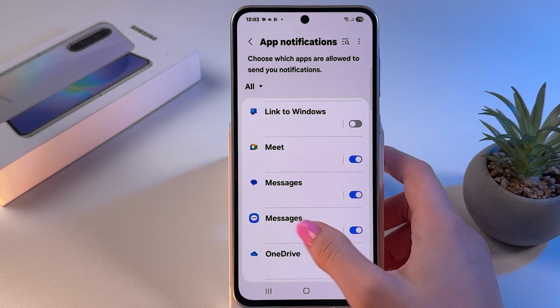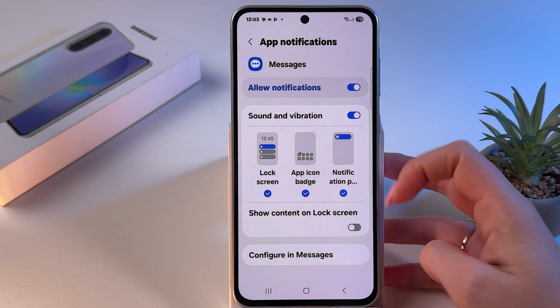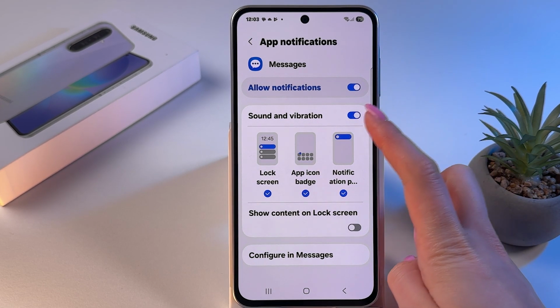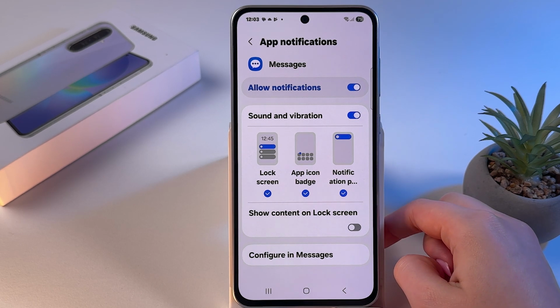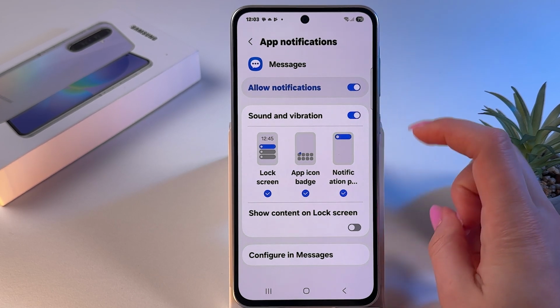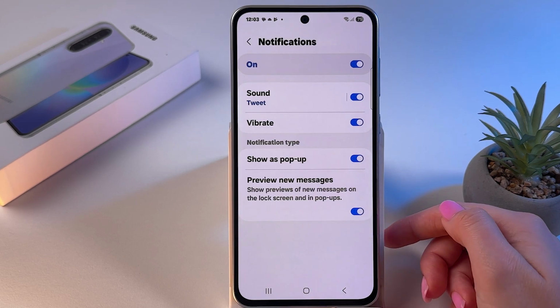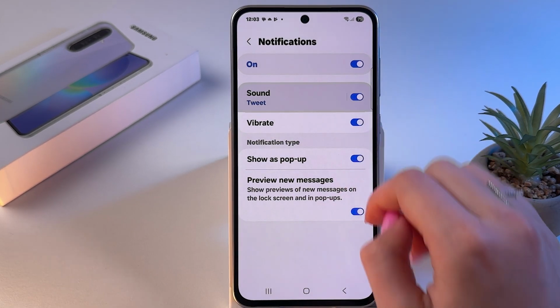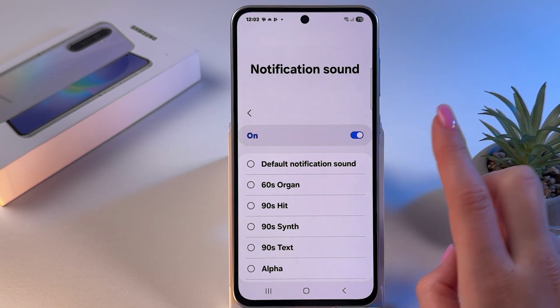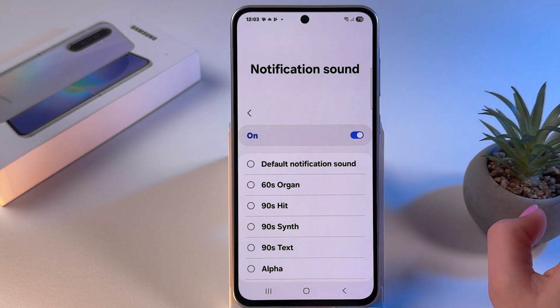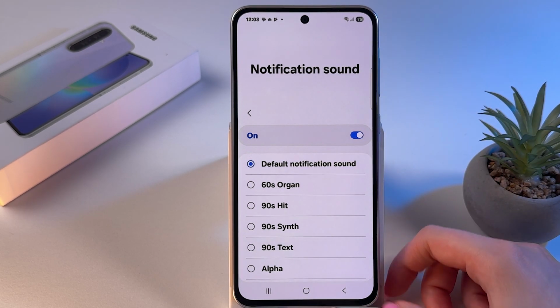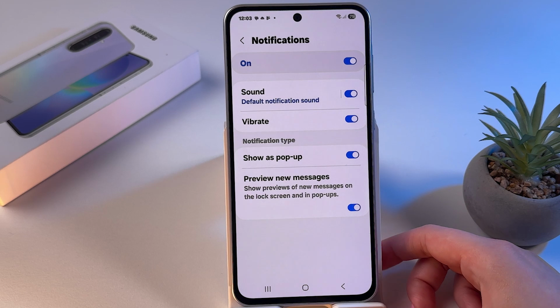Make sure that you tapped on the section to adjust its settings and that the sound and vibrations are turned on so the switch is blue. And after that, go to Configure in Messages, tap on the sound, and now you can set different sound for this app and save changes by going back.